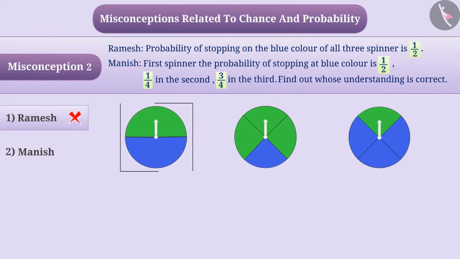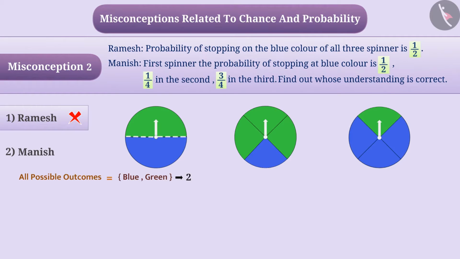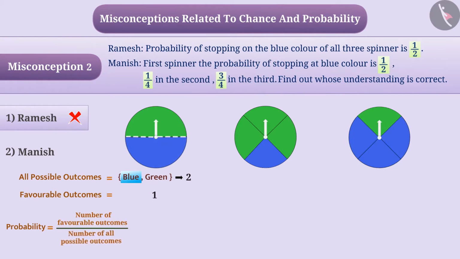Here the first spinner has 2 equal paths, so all possible outcomes will be blue and green. That is, the number of all possible outcomes is 2. But condition of getting blue color is only 1. So the number of favorable outcomes is 1. In this way, the probability of getting favorable outcome, blue color, is equal to number of favorable outcomes divided by number of all possible outcomes of an experiment, which is 1 by 2.